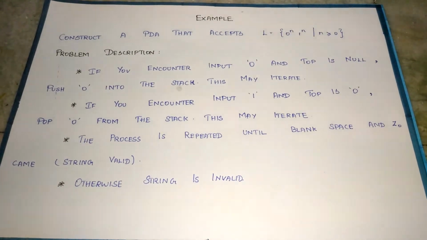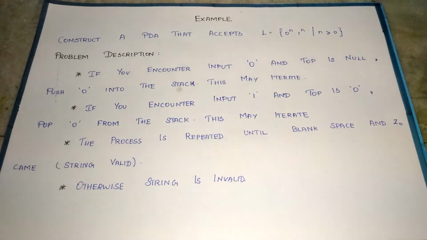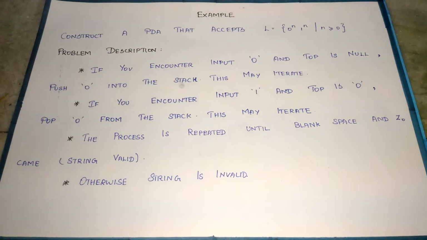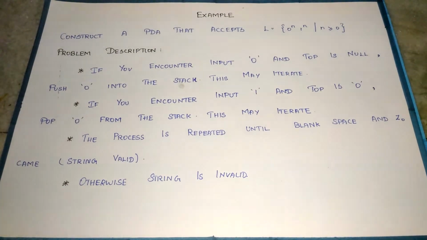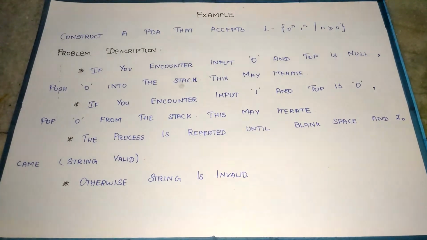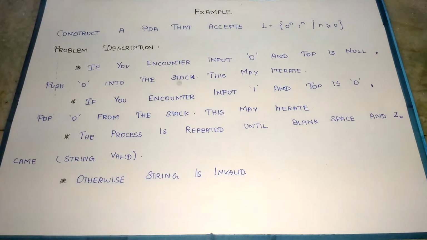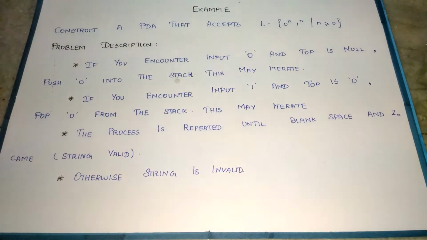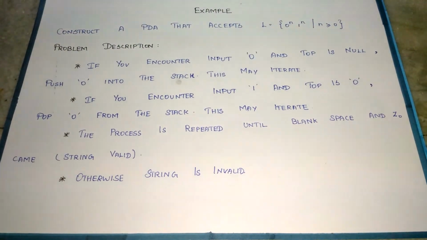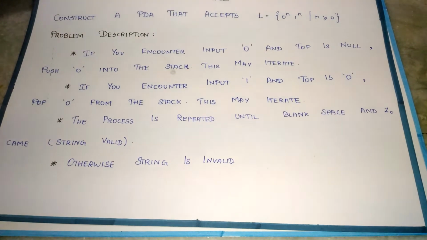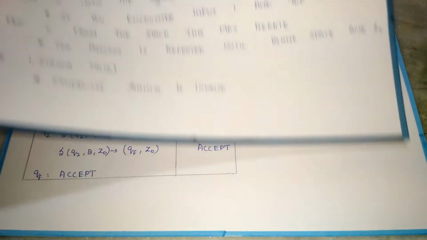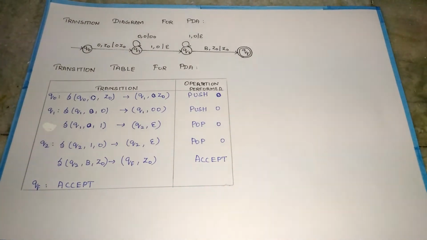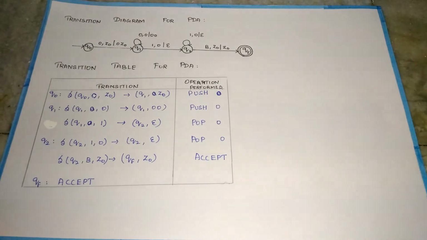If you encounter the input 1 and the top is 0, pop the 0 from the stack, and this may also iterate based on n. The process is repeated until the blank space comes, because blank space is the end of the string, and Z0 is the stack's initial symbol; otherwise the string is invalid. Example for the transition diagram of the PDA. Initially q0 and Z0 are placed.